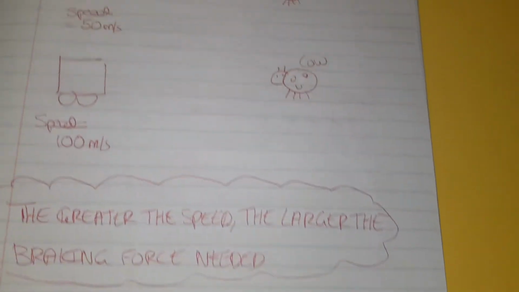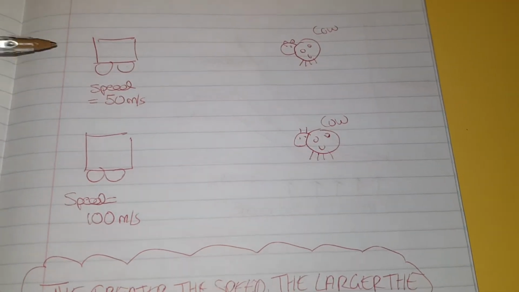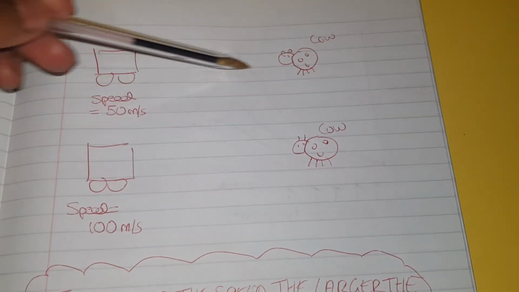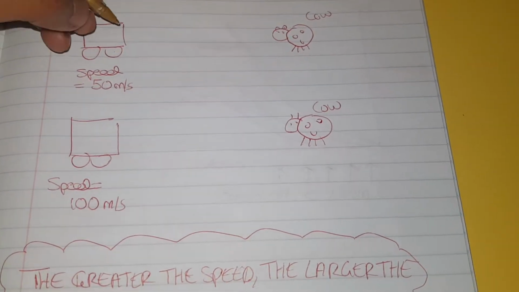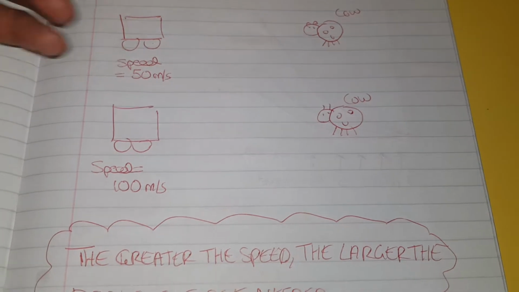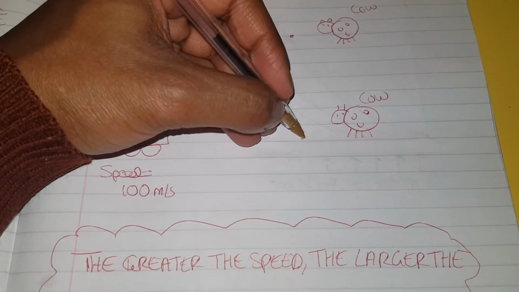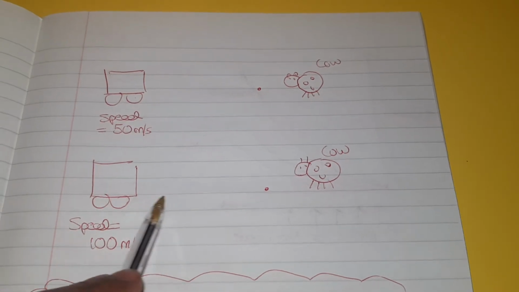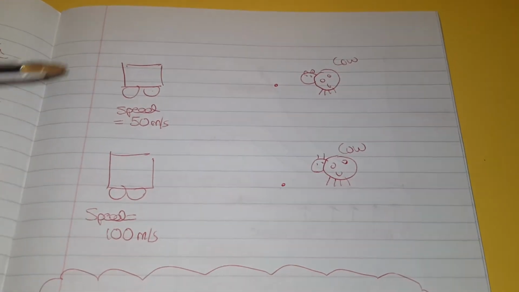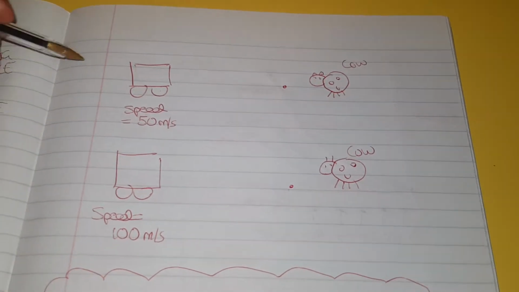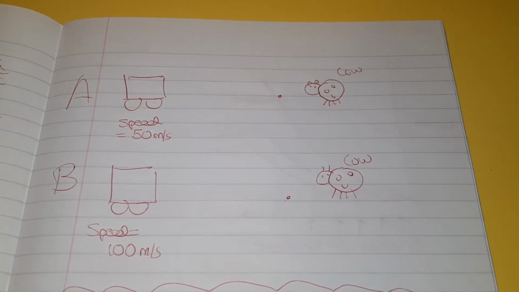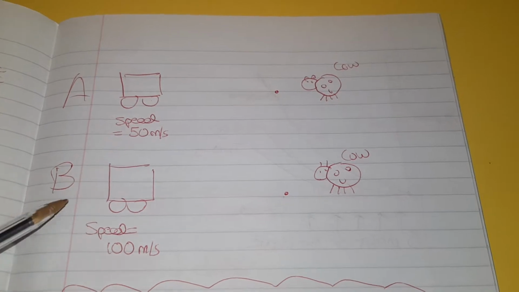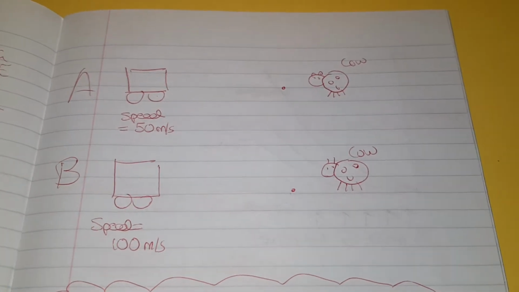So let's now look at this. This is where things get interesting. Same car, just different speeds. Same cow, same distance, yeah? So imagine that you want to stop at this point here just before you hit the cow, because you're such a rebel, right? You like living life on the edge. You want to stop just exactly at that position. Which scenario, A or B, will you have to apply a greater braking force to stop there? Obviously, you'll have to apply a greater force here, right? You're traveling faster.